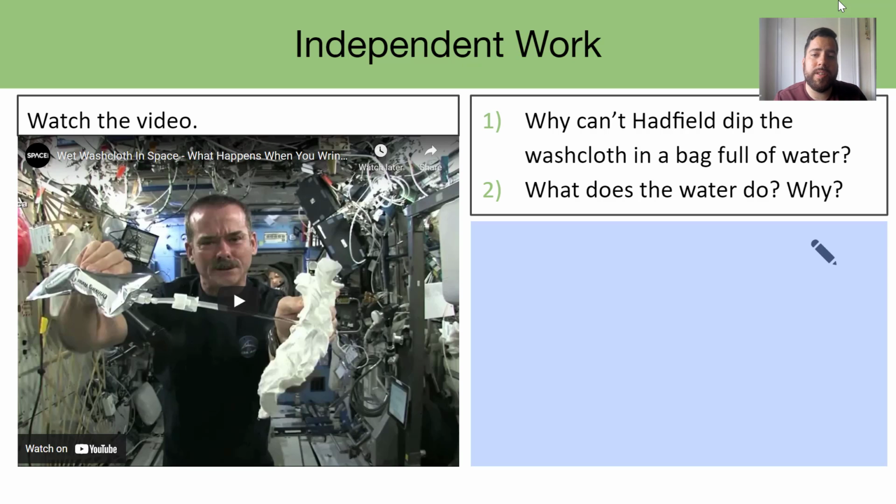Why can't Hatfield dip the washcloth in a bag full of water? And what does the water do and why? Again, let's go ahead and respond in that blue box.